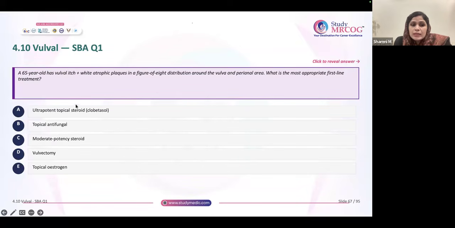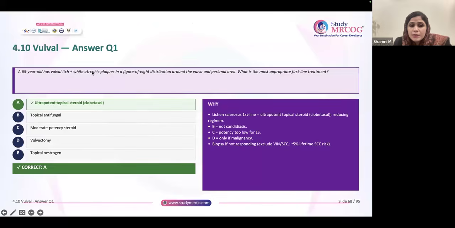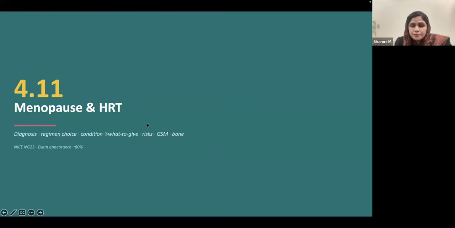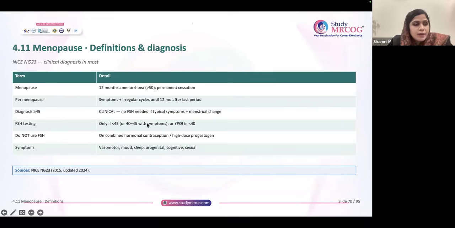So let's discuss this SBA. A 65-year-old patient has vulval white atrophic areas, figure of 8. Just now I told the answer, and here they are asking the treatment. So it's lichen sclerosus, treated with ultra-potent steroids. Now, this is a very important area, like menopause, like the guideline. One new guideline has been added and I'm sure all of you must have gone through it. So make sure you go through that, okay?